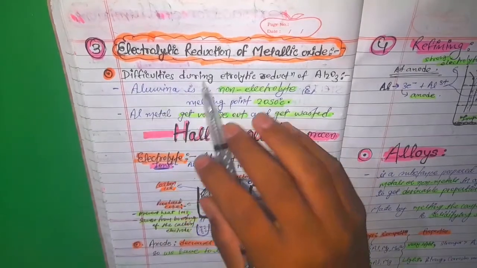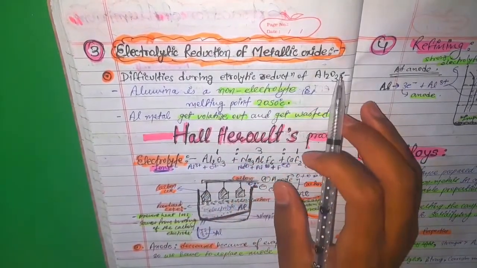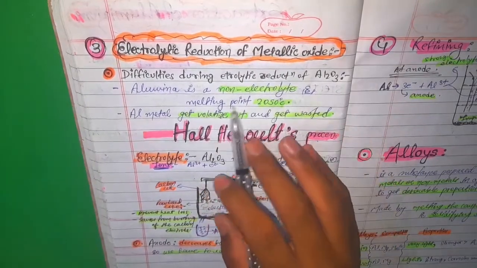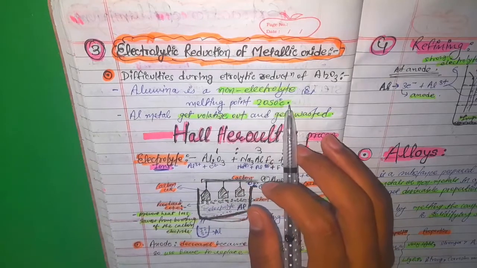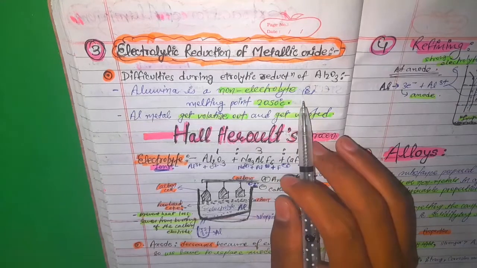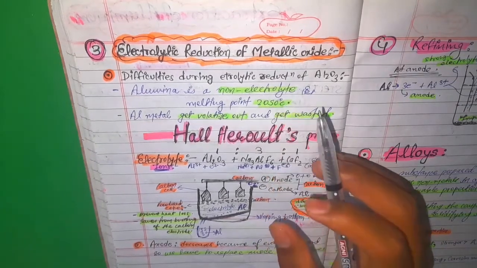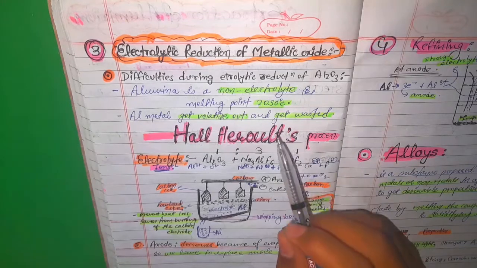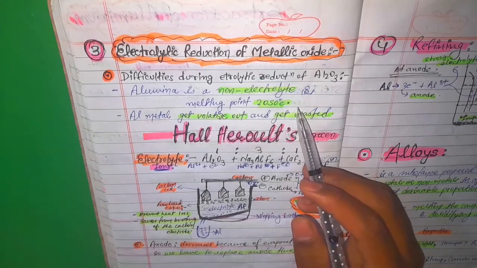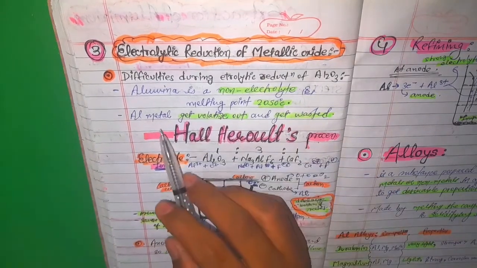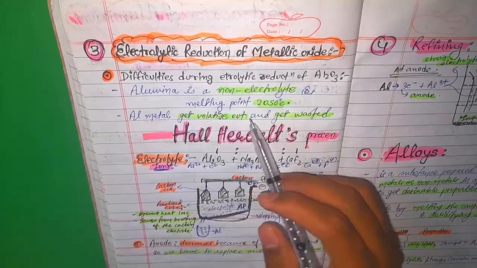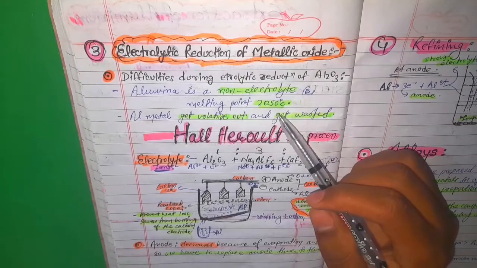What was the problem? The difficulties during electrolytic reduction of alumina were that alumina is a non-electrolyte, and its melting point was 2050 degrees Celsius, which was very high, so the process was not a success, because it forms vapor and the pure aluminium won't be collected. Aluminium metal gets volatilized out and wasted. I have told you, it forms vapor and is wasted, and it won't be collected.